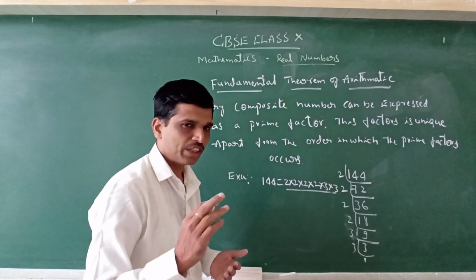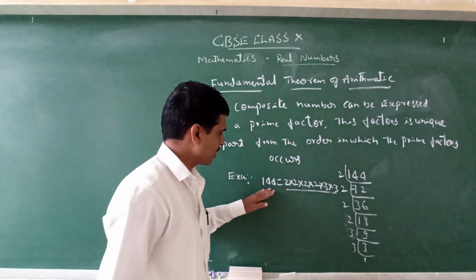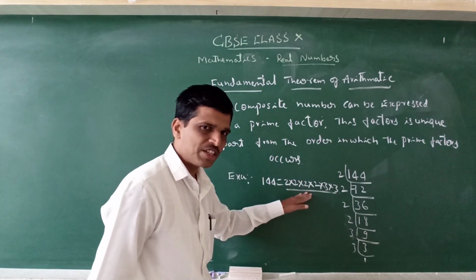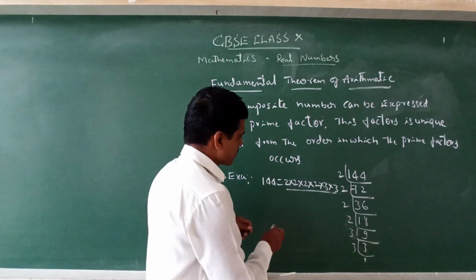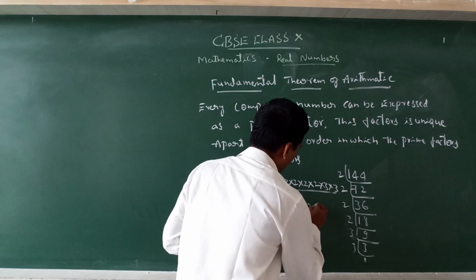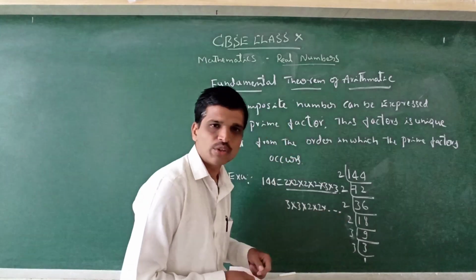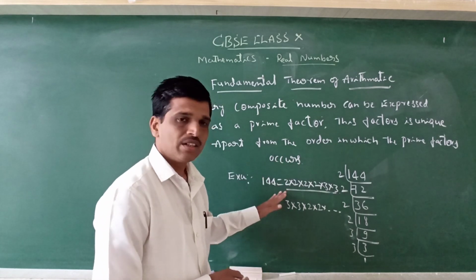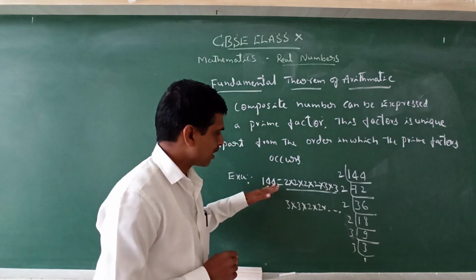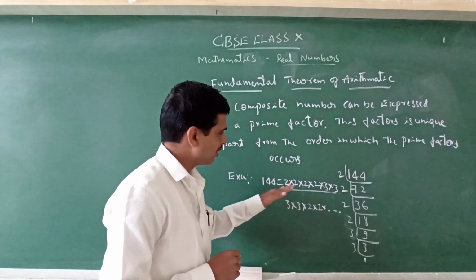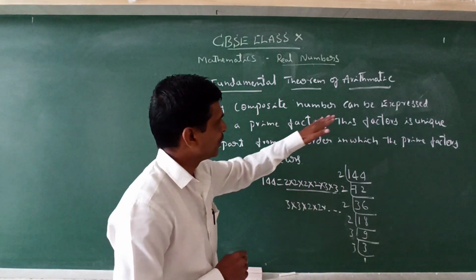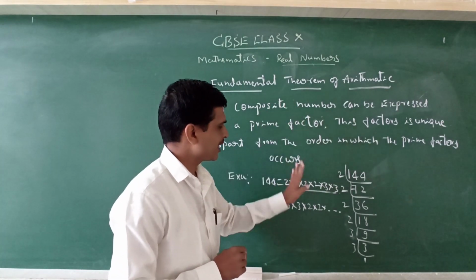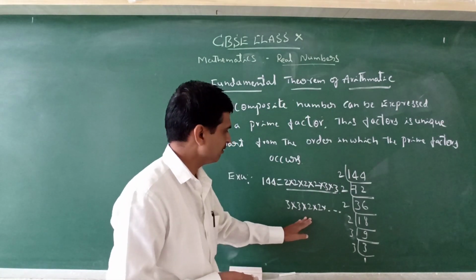You know this common method from your earlier classes also. So can 144 be expressed only in this order? No. It can be expressed as 3 into 3 into 2 into 2 into 2 into 2 and so on. Apart from the order, of course, every natural number can be expressed in different factors, but here we took only a composite number, so it can be expressed by the prime factorization method.